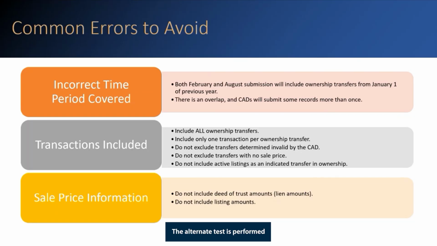The alternate test is performed in compliance with Government Code Section 403.302, which requires the Comptroller's Office to ensure that different levels of appraisal on sold and unsold property do not adversely affect the accuracy of the study. CADs that use lien amounts and listing prices to develop local appraisal schedules should not include these amounts as sale prices on the EPTS.